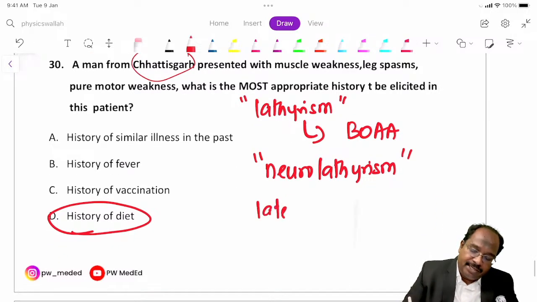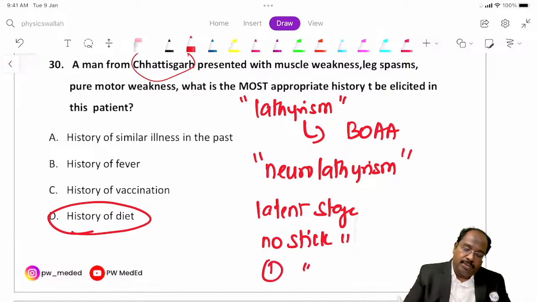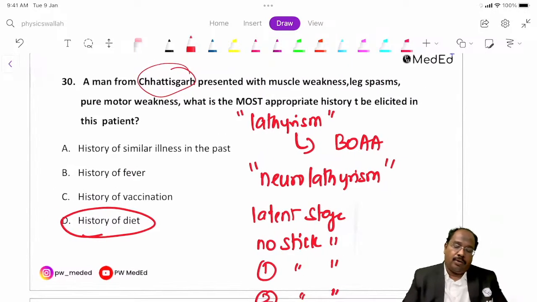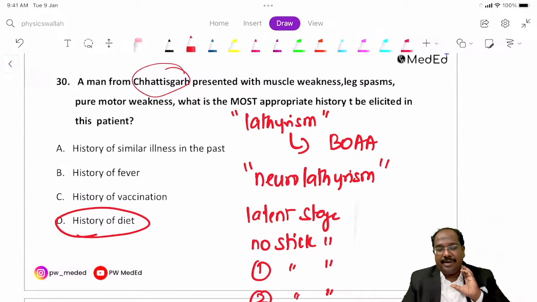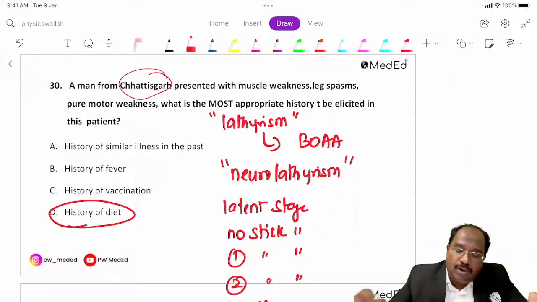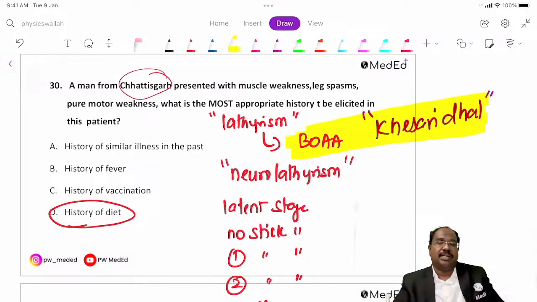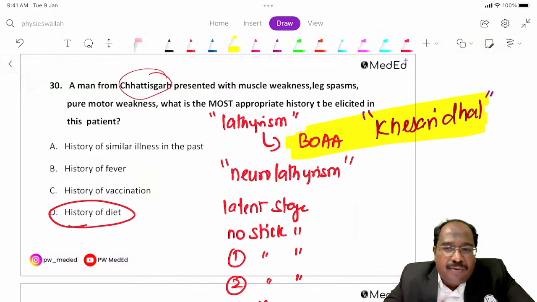It will have 5 stages. Latent stage, no stick stage, 1 stick stage, 2 stick stage. The patient can go for crawling. The diet, what is that called? We call it kesari dal. This is mostly in central India, poor people will eat it.